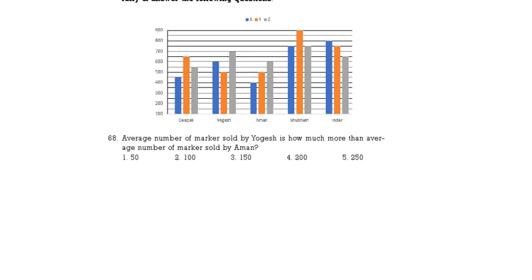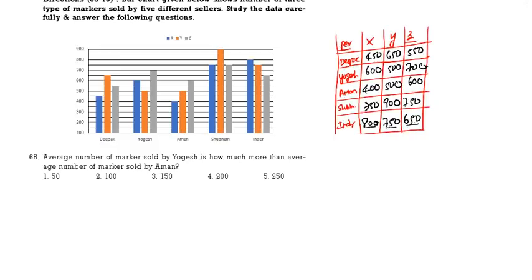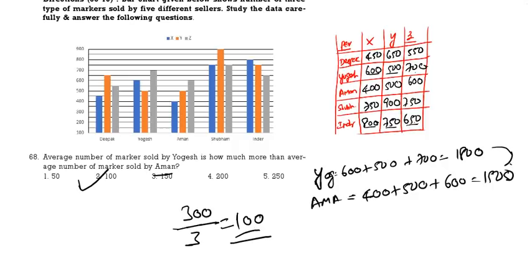Next question. The average number of markers sold by Yogesh. Yogesh: 600, 500, 700. That is 1800. Then Aman: 400, 500, 600. That is 1500. The difference, how much more? 300. We want the average, so divided by 3, that is equal to 100. 100 is the correct answer.